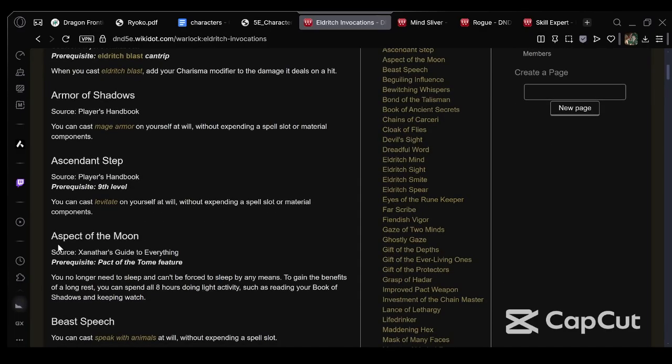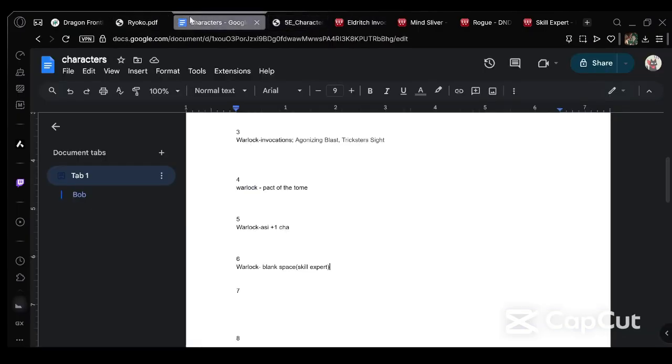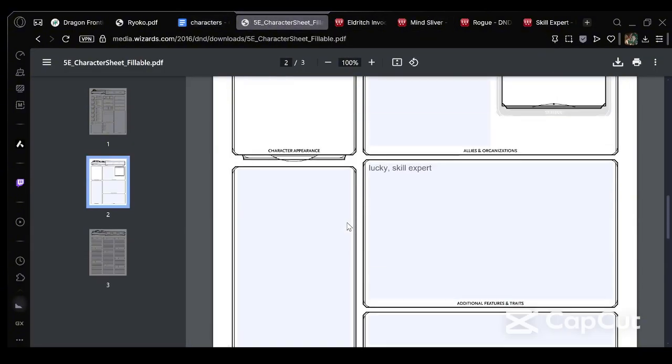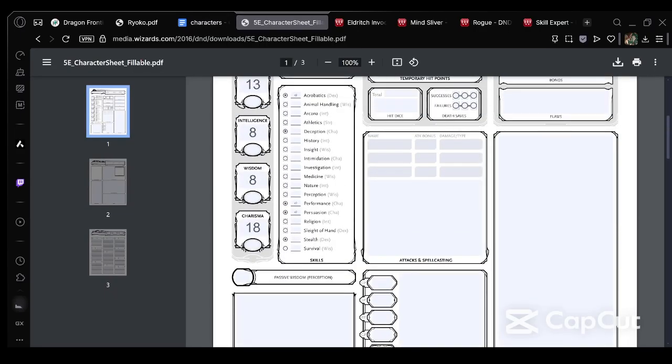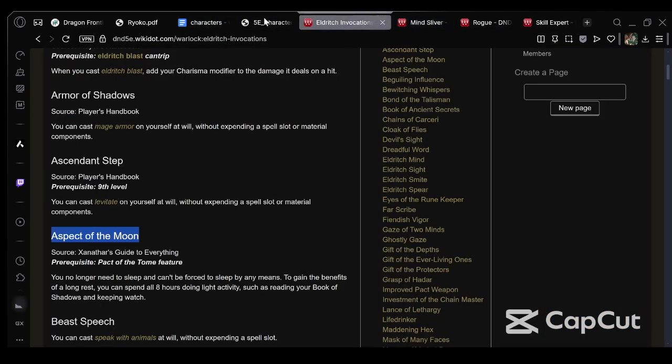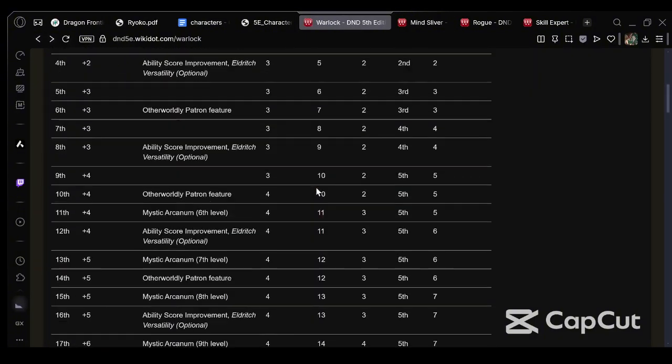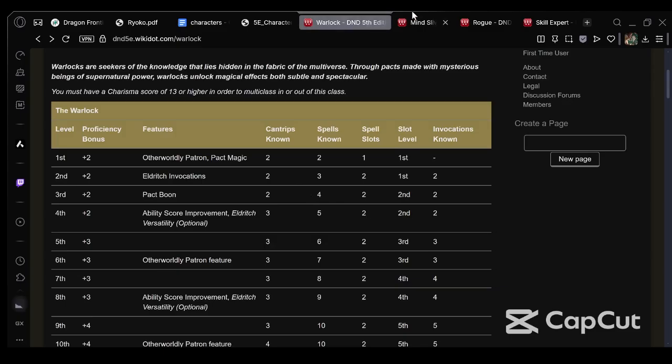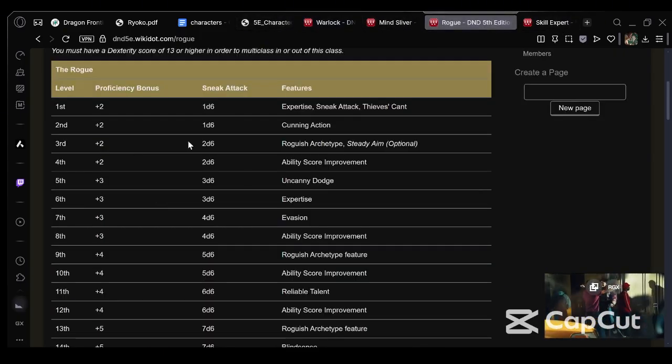Let's go with Aspect of the Moon, because that means he doesn't need to sleep to gain a full rest, which is really good in a hardcore campaign. He just needs to be doing light activity. Oh, where's Peter? Have I been putting his... Oh no, I've been putting them in here, yes. I've shown Aspect of the Moon, which means he never needs to sleep again, basically. And I think that's all for 5th level, right? Then we are going to be putting the next 3 levels into Rogue.